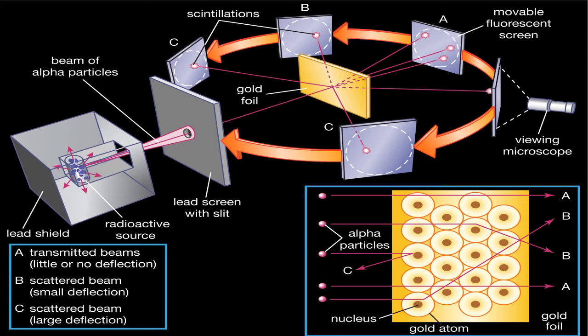Now, what did he do? This is the experimental setup of Ernest Rutherford. Before we go to Rutherford's atomic model, first let us have an idea about radioactivity. In chemistry, there are certain elements whose nuclei are unstable.